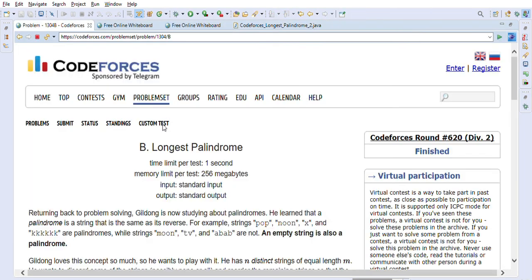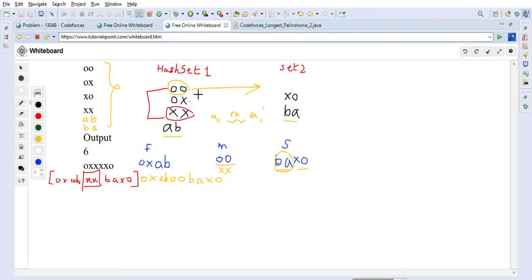So this is the way to solve Longest Palindrome on Codeforces with the help of a hash set and the logic I explained. We form the first, middle and second part, and we just combine those parts into one string to form the palindromic string, with the logic that I explained with these examples.